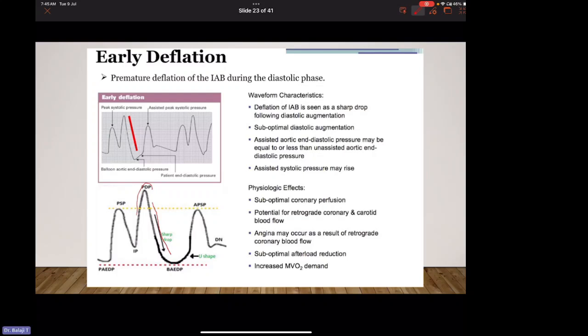In early deflation, there is a U-shaped curve after the sharp drop, and peak systolic pressure is greater than or equal to the assisted peak systolic pressure, and balloon assisted end diastolic pressure is more or less equal to the patient's unassisted end diastolic pressure. Normally, balloon assisted end diastolic pressure will be lower than the patient's aortic end diastolic pressure.